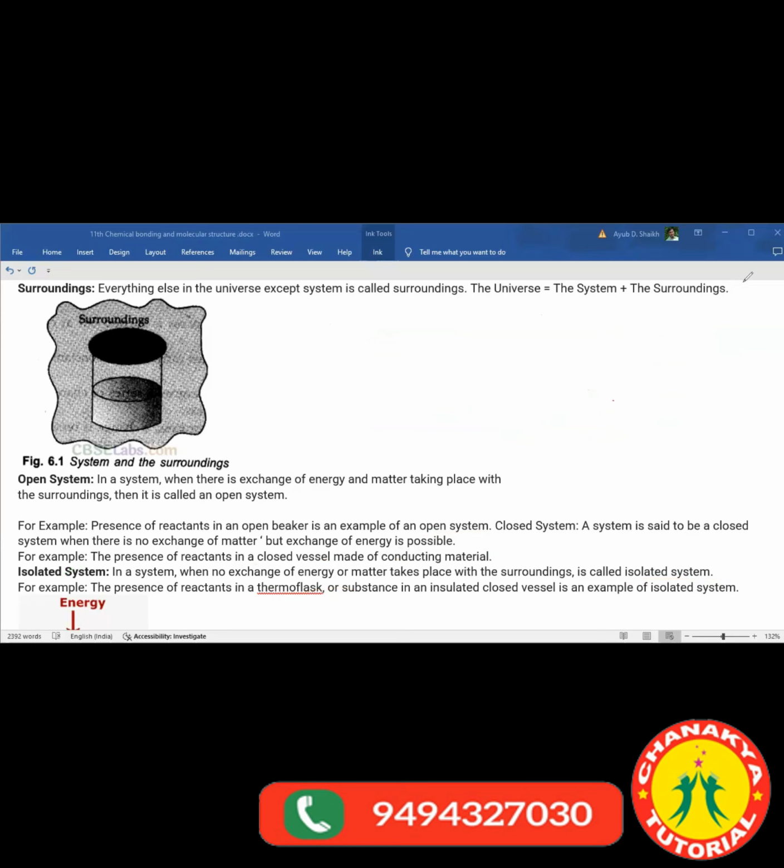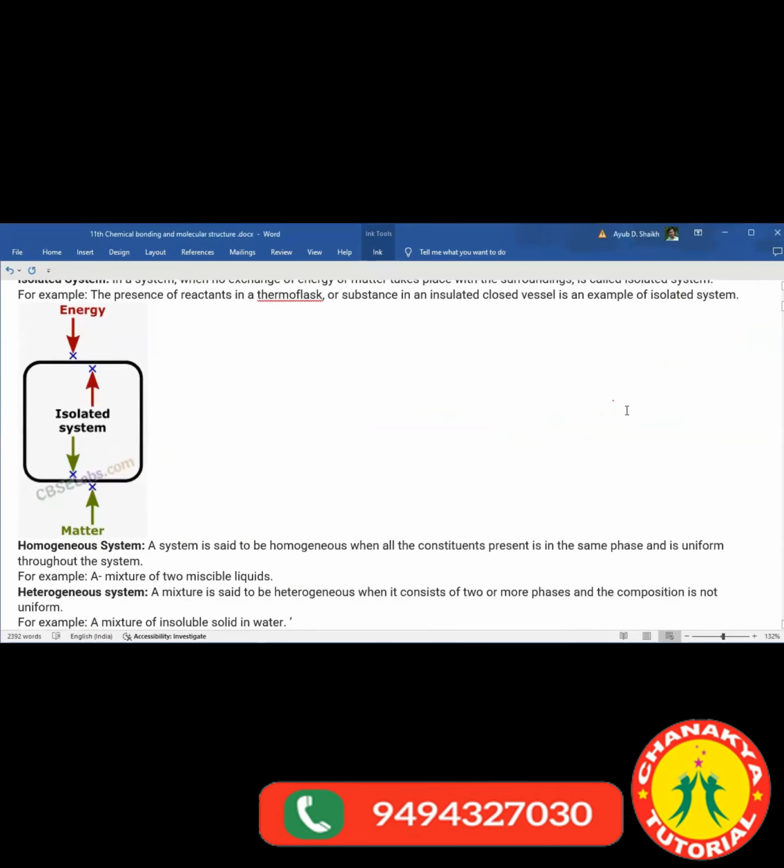Apart from that, see what we are going to achieve further. It's been shown here, isolated system. You can check, matter will not be exchanged, energy also will not be exchanged, right? And systems are of different types, homogeneous system and heterogeneous system.